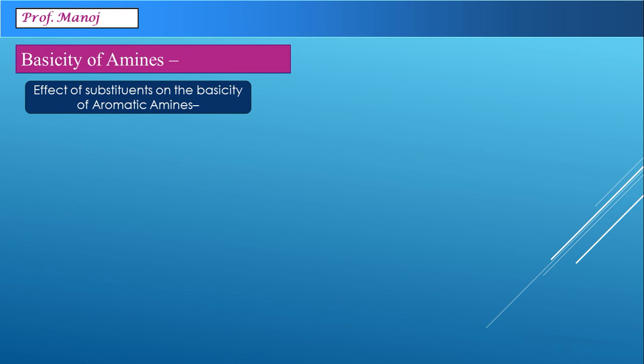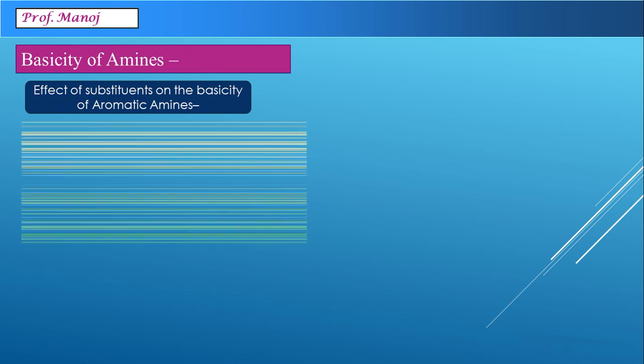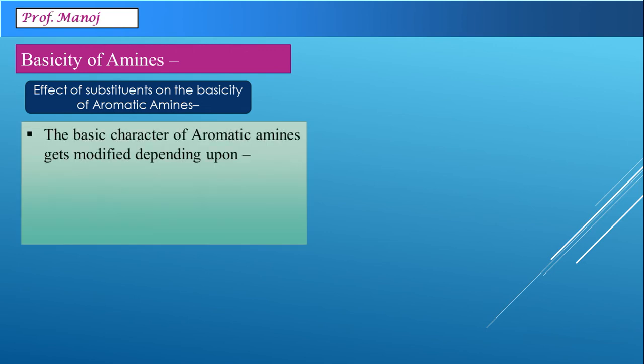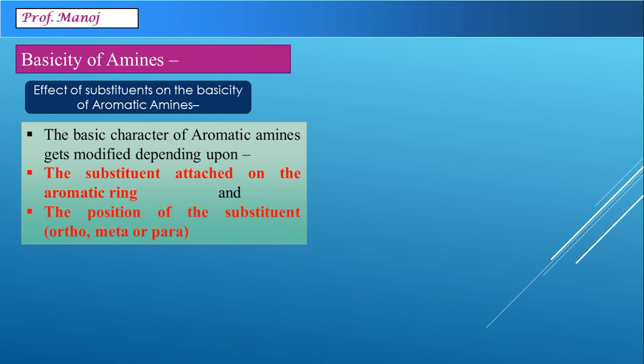We can now modify the basicity of these aromatic amines. The basic character of aromatic amines can depend upon the following factors. Number 1, the substituent attached on the aromatic ring and the position of the substituent, whether it is on ortho, meta or para position.